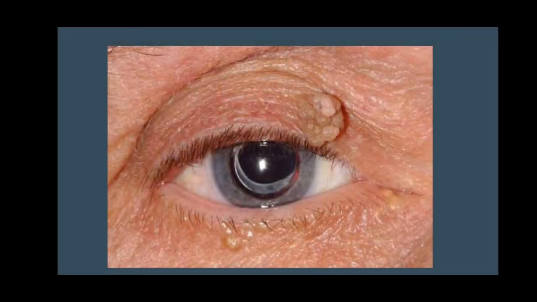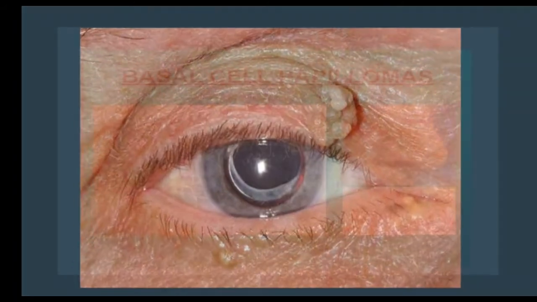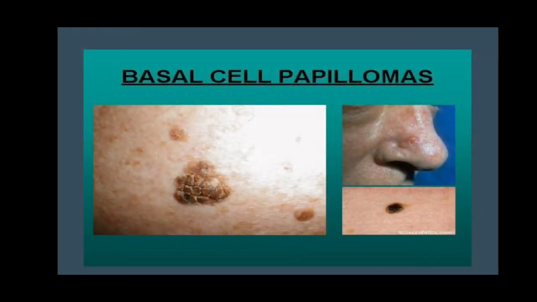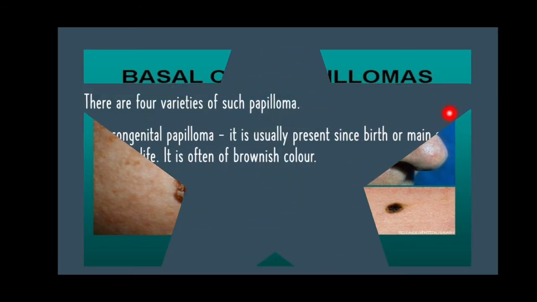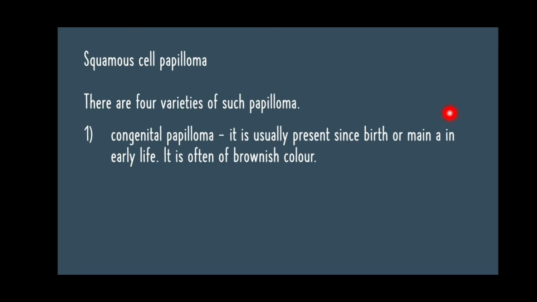In this picture, you can see a papilloma of the upper eyelid. This is a picture of basal cell papilloma. Now we will see in detail about squamous cell papilloma. There are 4 varieties of such papilloma. In that, number 1, congenital papilloma.